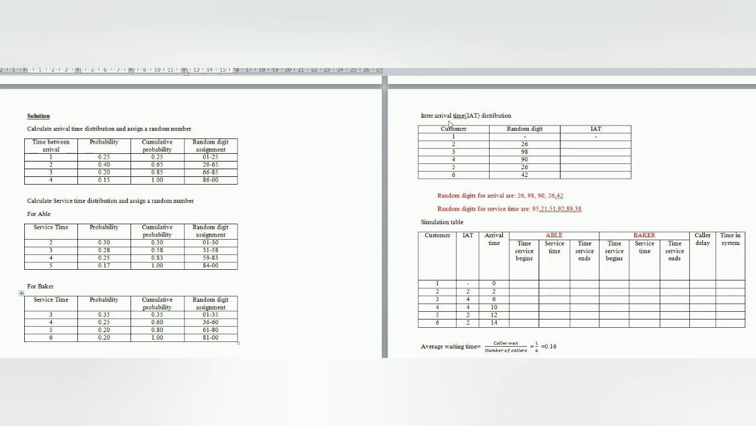Now we have to calculate the inter-arrival time distribution. For 6 customers, the random digits given are 26, 98, 90, 26 and 42. So we have written all 5 values here. Inter-arrival time for the first customer is always 0.